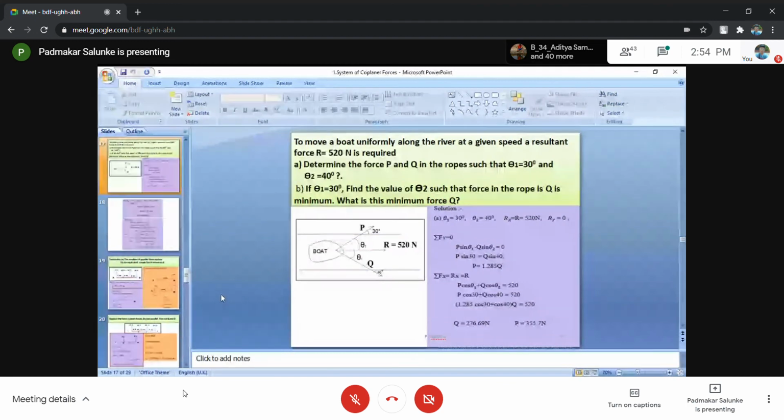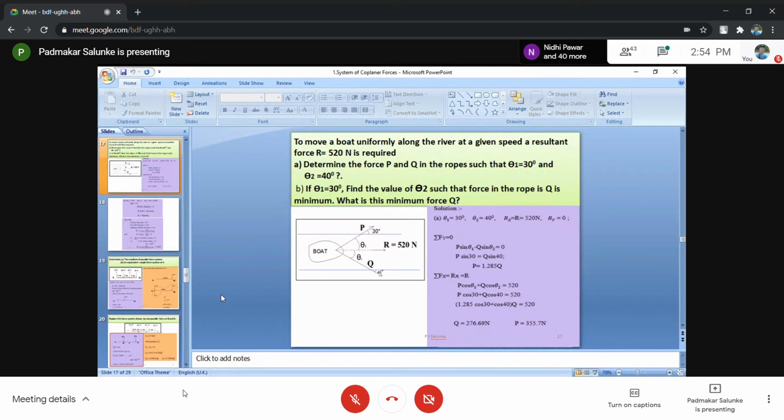Summation of Fx equals the x component of the resultant, which is nothing but the complete magnitude of the resultant. Summation of Fx equals Rx equals R. Take the x component of forces: P cos theta 1 plus Q cos theta 2 equals 520. Simply, what you have to do? Magnitudes of theta 1 and theta 2 you have to substitute.